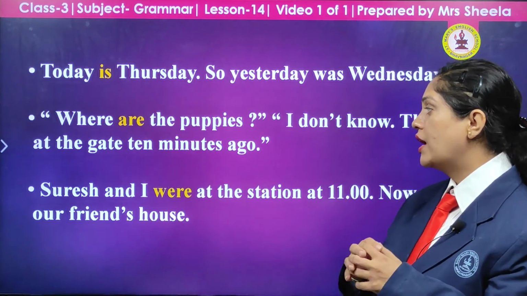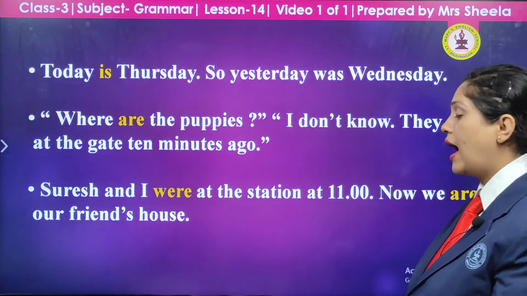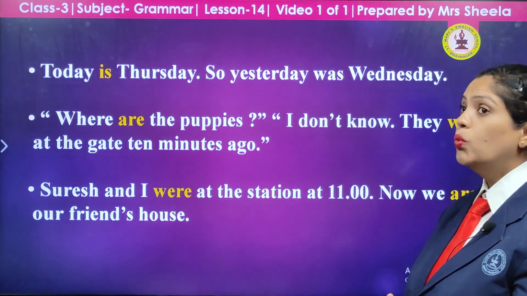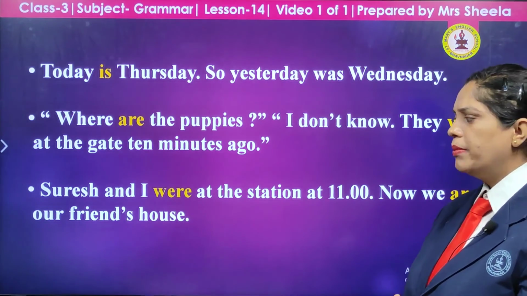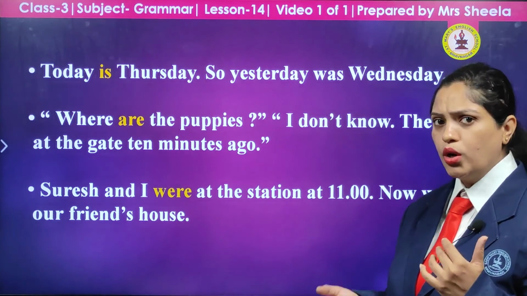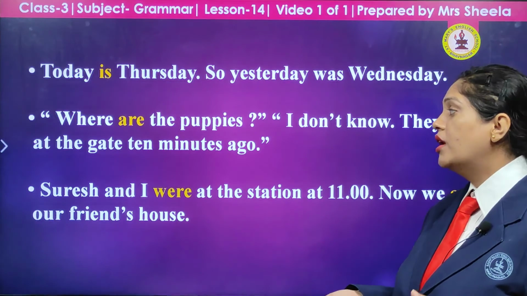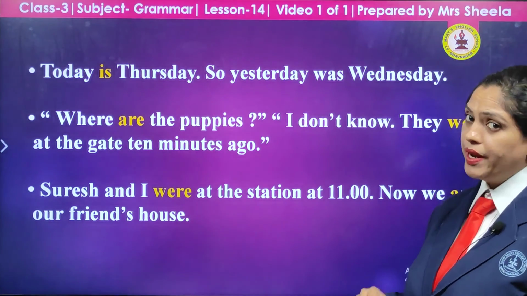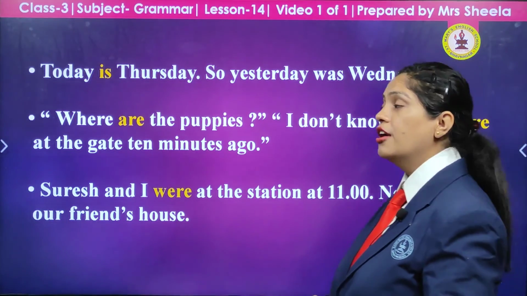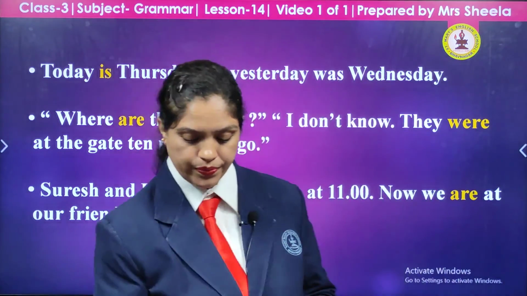Suresh and I were at the station at 11. So maybe now it is 12 o'clock or 1 o'clock when they are talking. Now we are at our friend's house. At present they are at their friend's house.